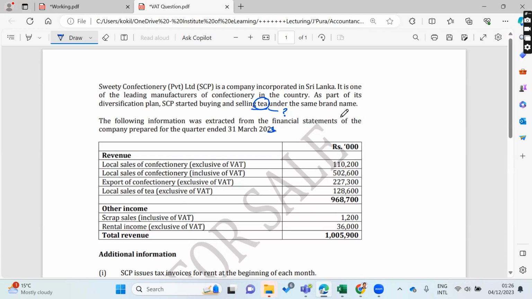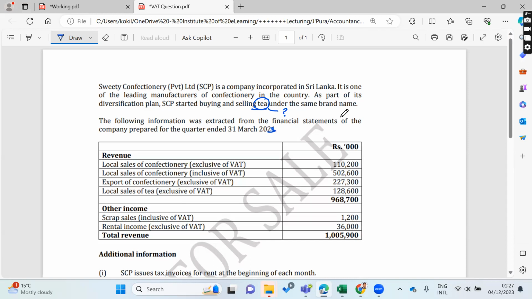If not, you have to think in a way that by looking at the question, you can understand there is an abnormal supply, a sale that is not coming as general business. That means it will fall under exempt supply, right?